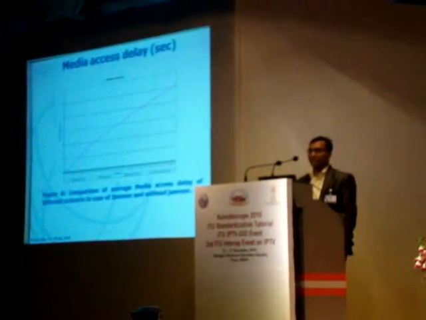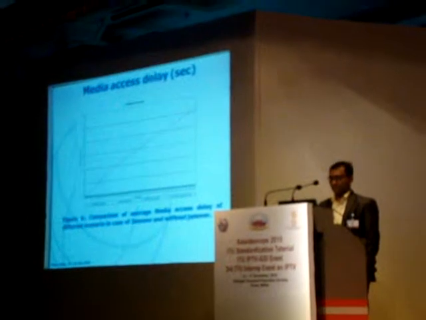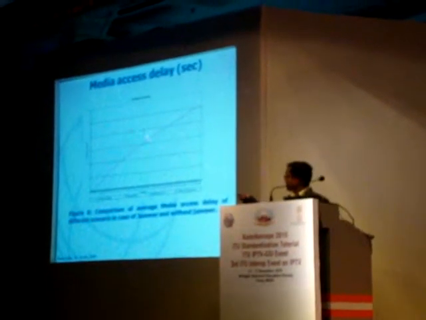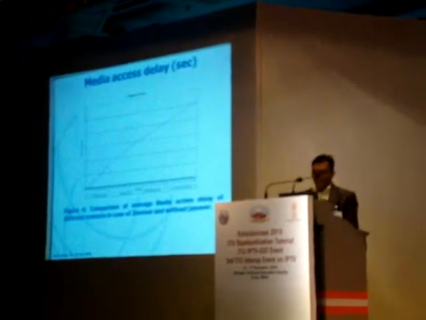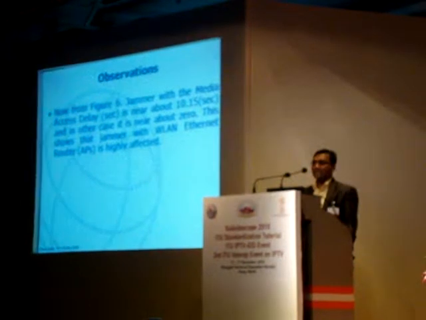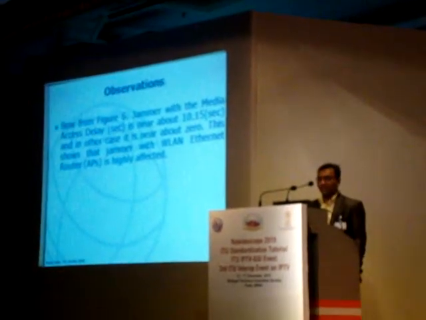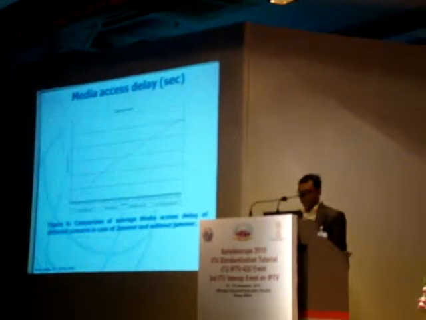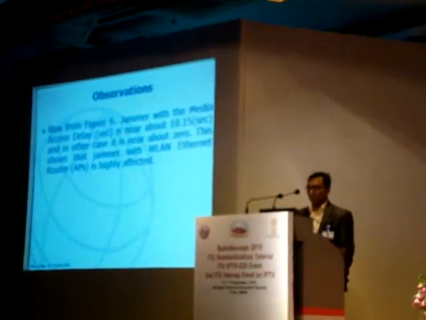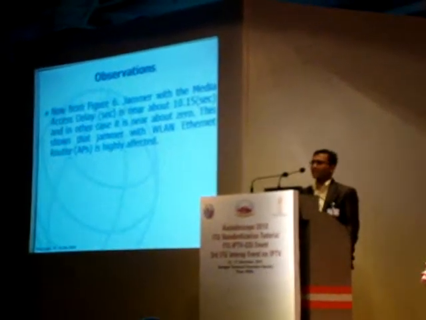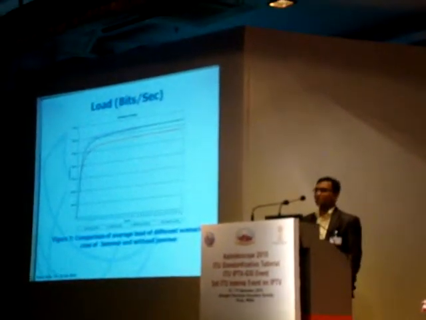Through the media access delay, when we compare, this line is for the IP router media access delay, and the other ones are 0. So from figure 6, the media access delay is near about 10.15, and the other one is near about 0. This shows that the jammer with the WLAN Ethernet router is highly effective. Now the third observation is load.